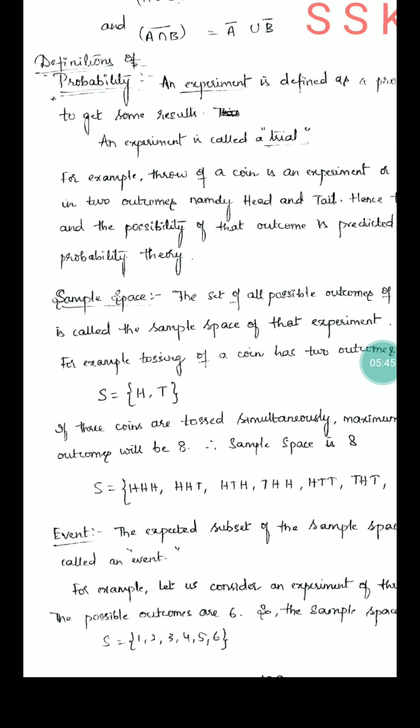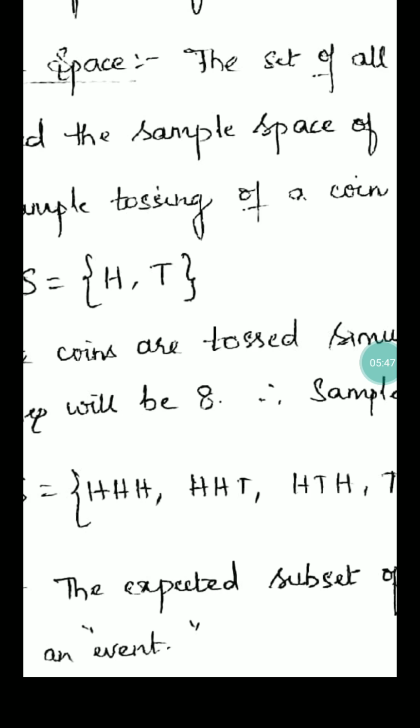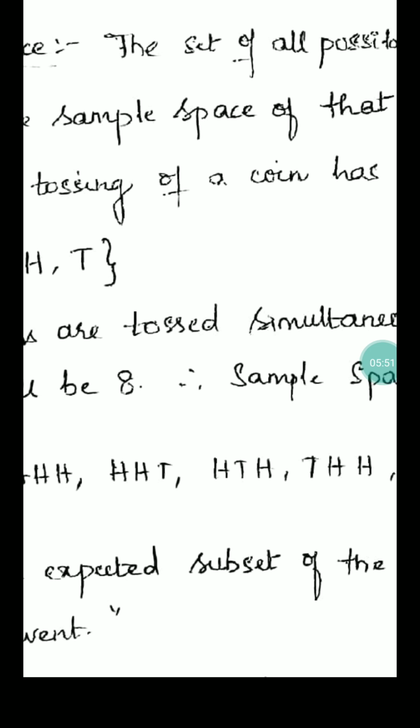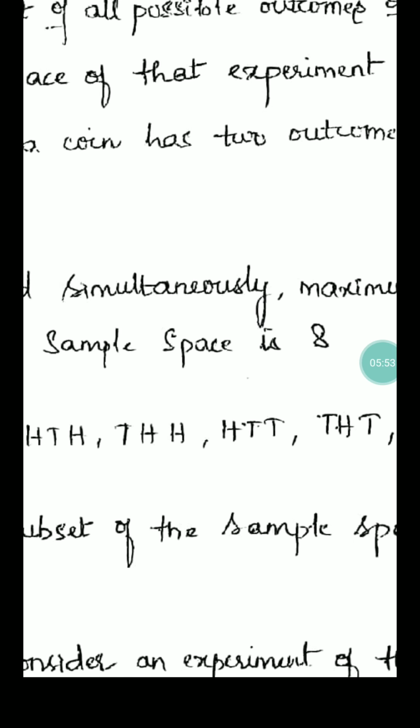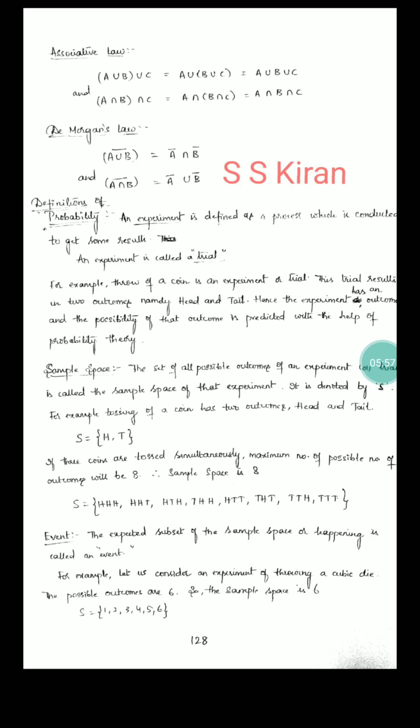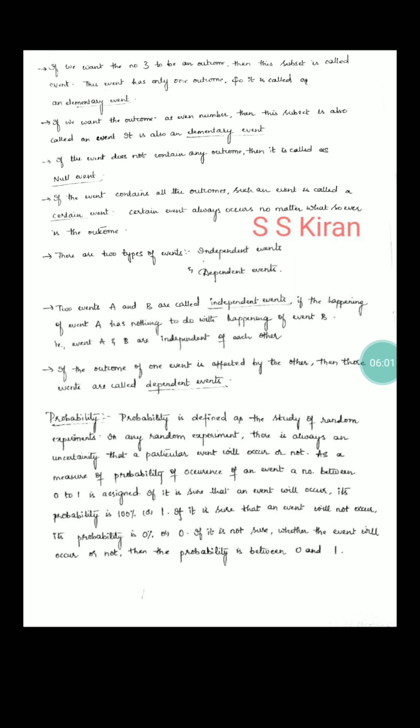You can take 3 coins. There is a set. What is the sample space? For 3 coins, the outcomes are HHH, HHT, and so on, where H means head and T means tail. There is a pattern like this. This is nothing but the sample space. Events also: there are different types of events, null event, elementary event. I provided the notes, just go through them. Then we will enter into probability.